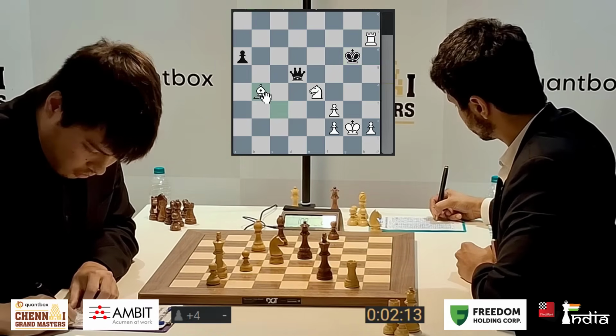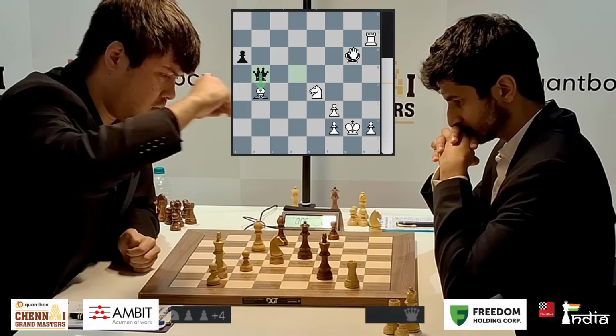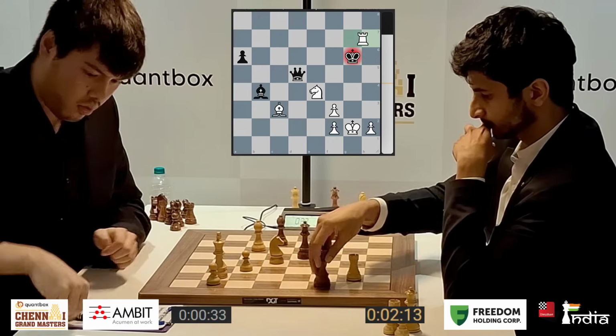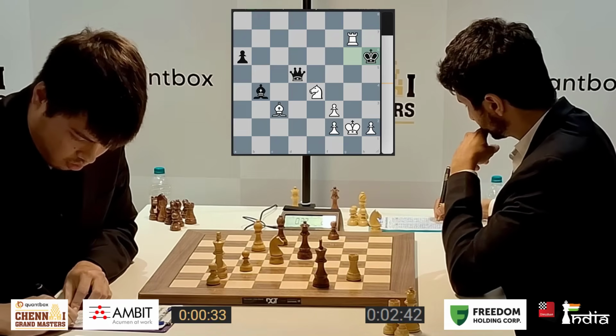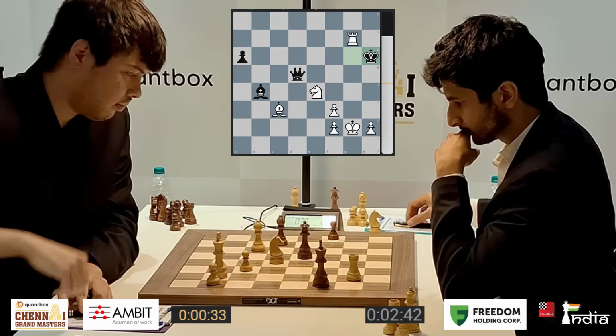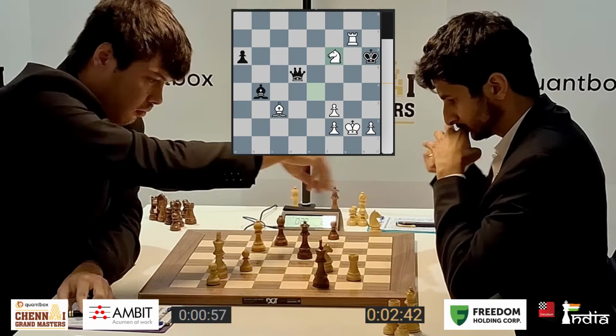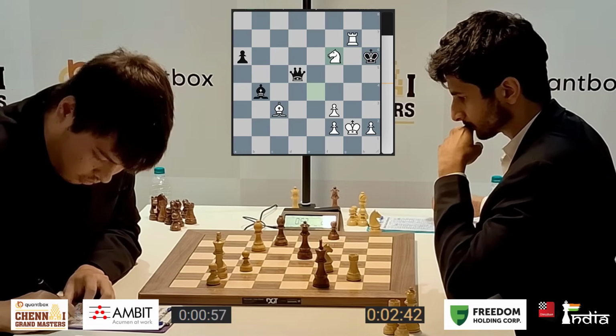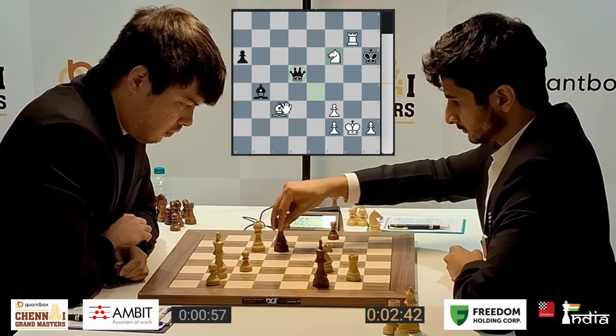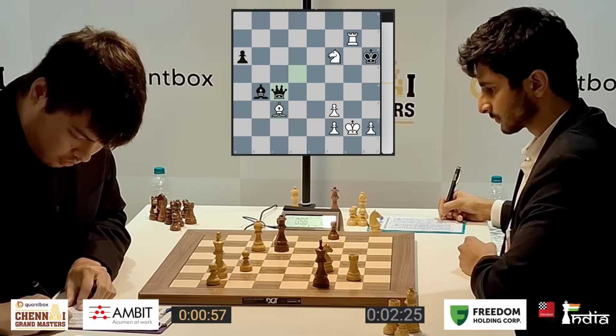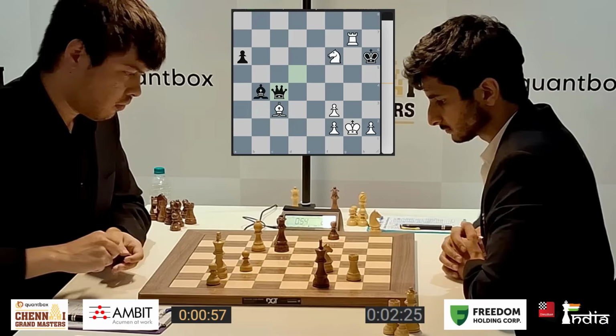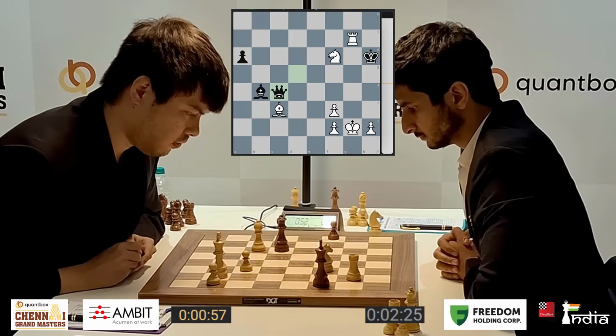The problem with bishop takes b4 is queen b5, attacking the bishop and threatening the rook. So goes rook g7, king h6 again, and finds an amazing move, knight f6. This is so beautiful. The queen is attacked. It seems like there's no harmony in the white pieces, but the harmony will come.